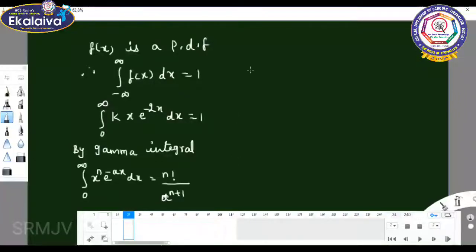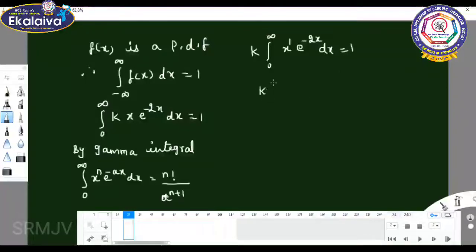So it gives k into integral 0 to infinity x power 1, n value is 1, e power minus ax, a value is 2, dx equals 1.